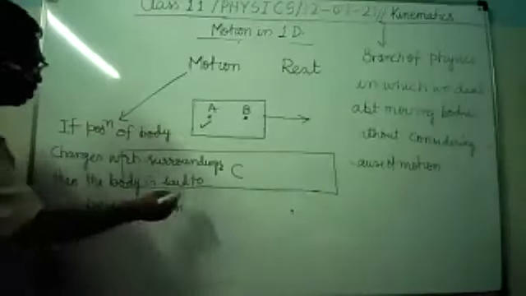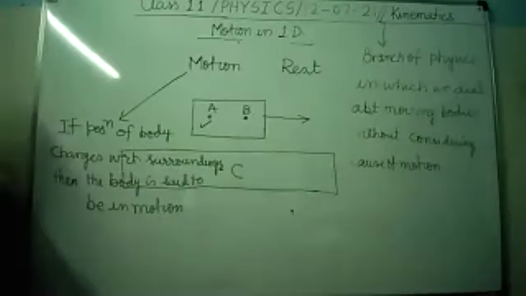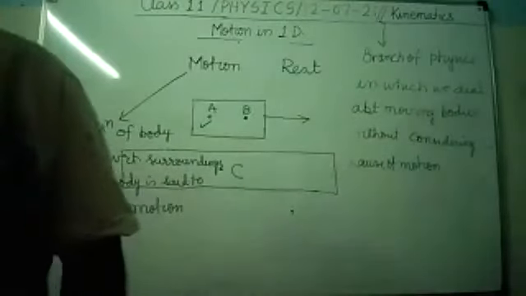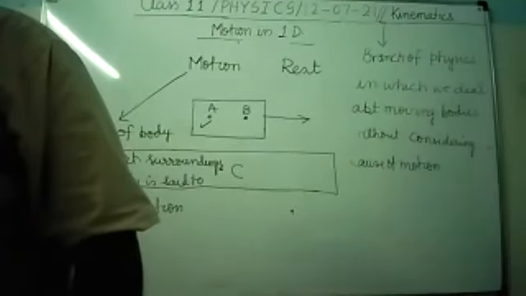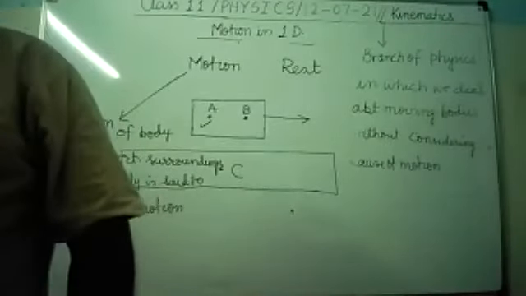It is said to be in motion with respect to that surrounding. All of you keep on writing also. With respect to that surrounding, the body is in motion. Is it clear?